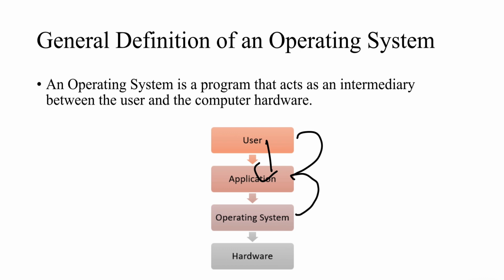I need not search for a separate code, where is what, no need. See, if I want a print, I'll just tell I want a print via the application, and the application will talk to the operating system telling, okay, this person needs a print, I'll go forward, I'll talk to the next person.